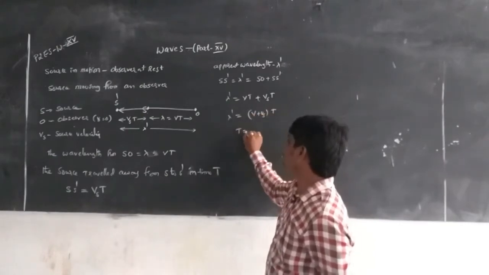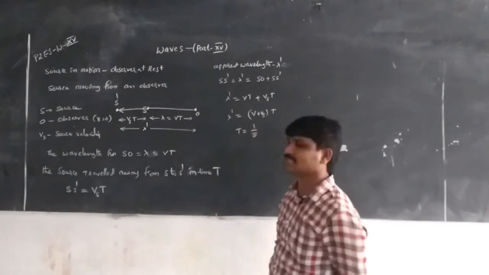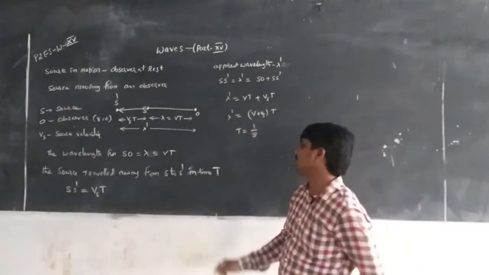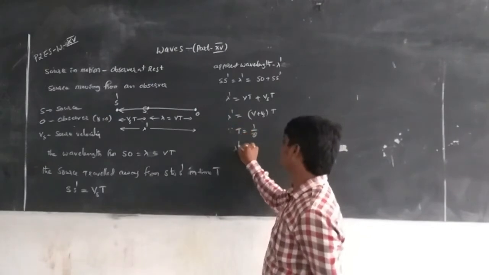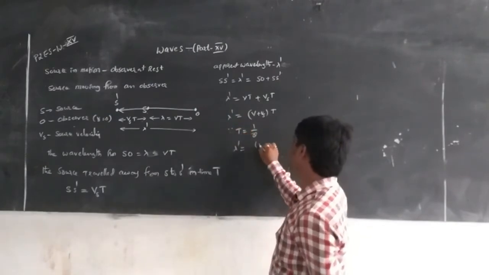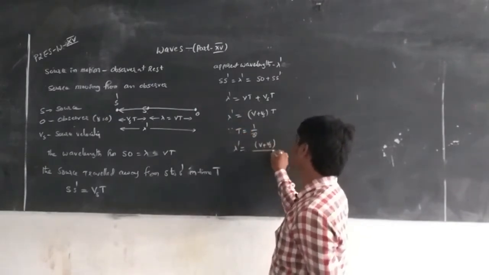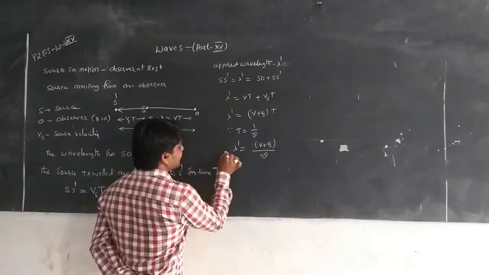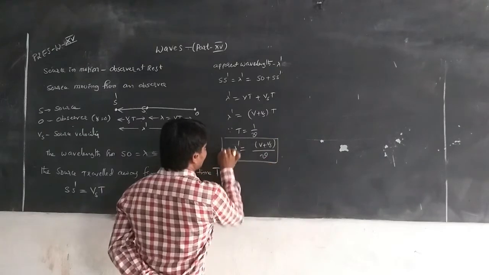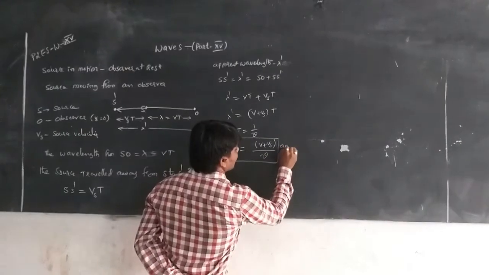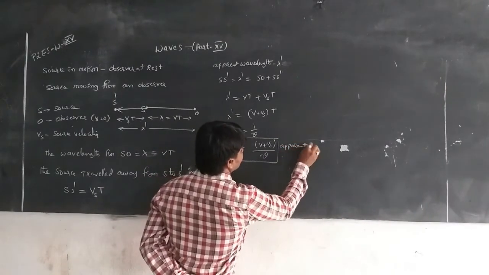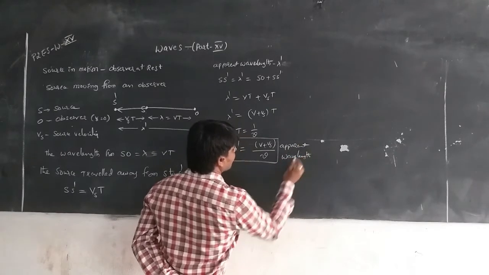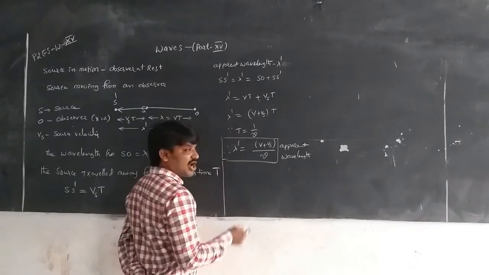But we know that t is equal to 1 by nu, the reciprocal of frequency is called the time period. From this we can write that lambda dash is equal to V plus Vs by nu. This is called the apparent wavelength.